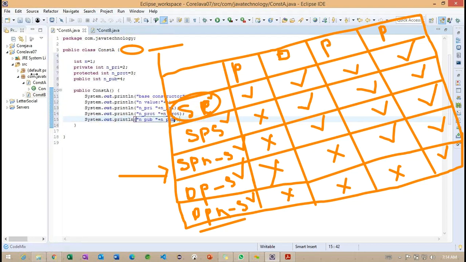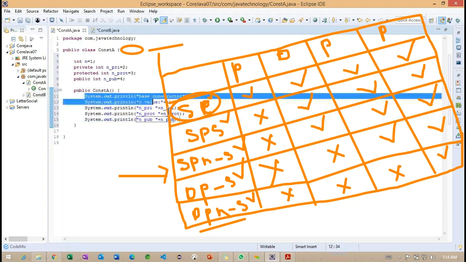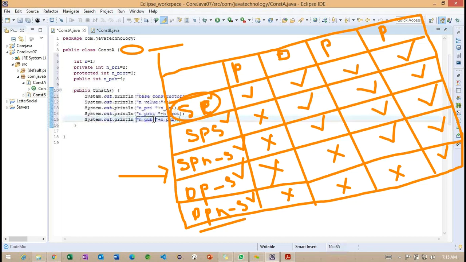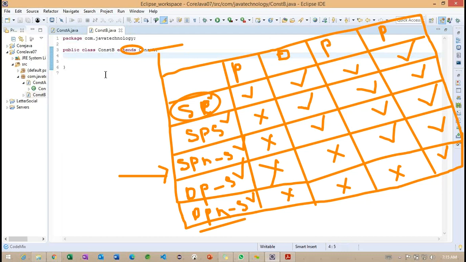So you can observe how I am trying to define this section here. How I am trying to define this section, right? I am trying to provide each variable value here. Okay, let me save this particular class and we'll go for the constructor B.